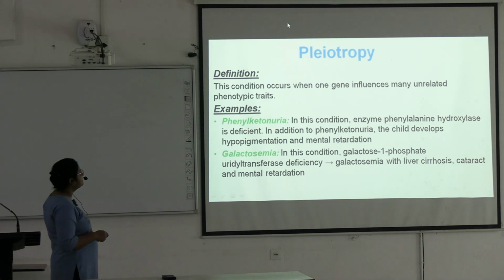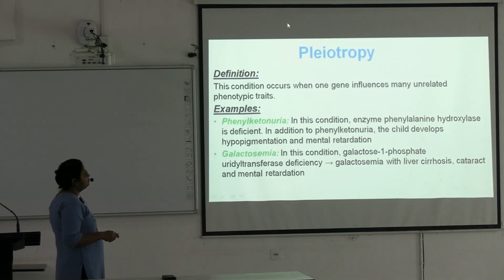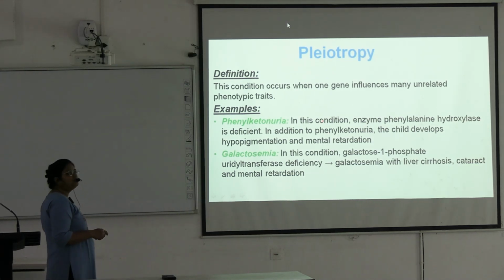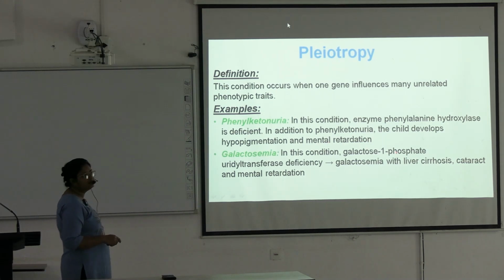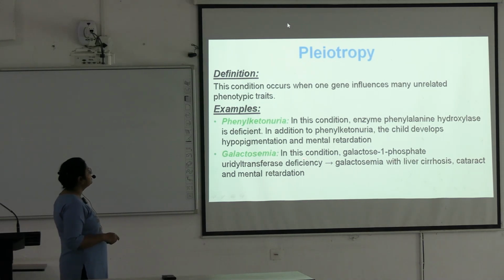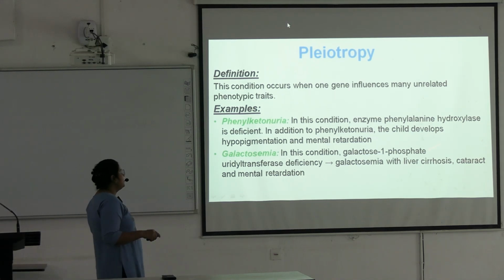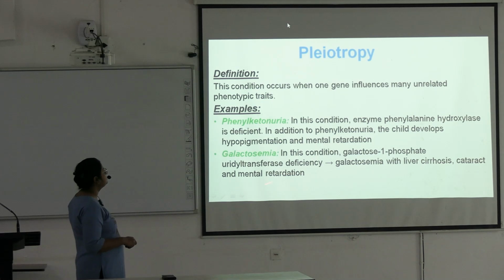Examples are phenylketonuria and galactosemia. In phenylketonuria, the enzyme phenylalanine hydroxylase is deficient, and in addition to phenylketonuria, the child develops hypopigmentation and mental retardation. In galactosemia, galactose 1-phosphate uridyl transferase deficiency is there, and galactosemia comes with liver cirrhosis, cataract, and mental retardation.